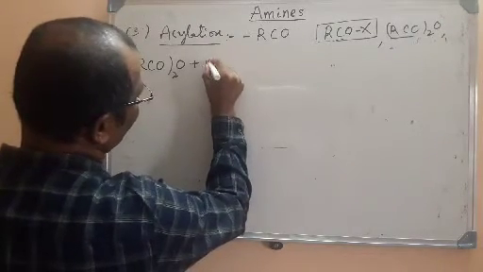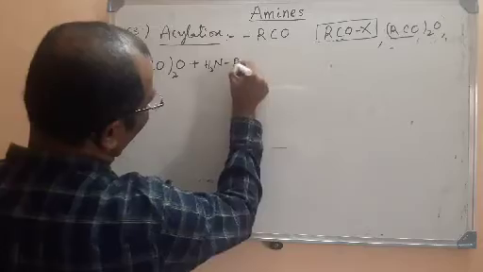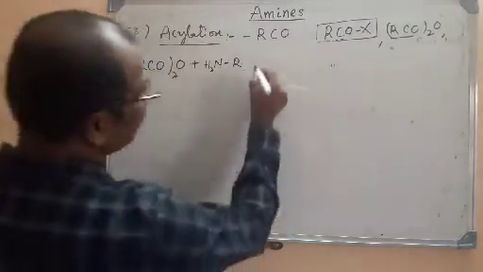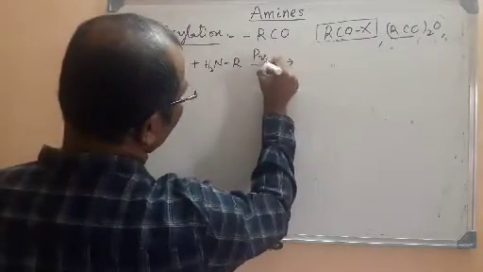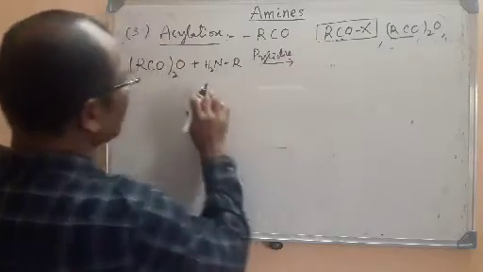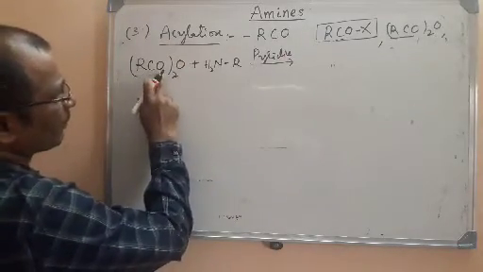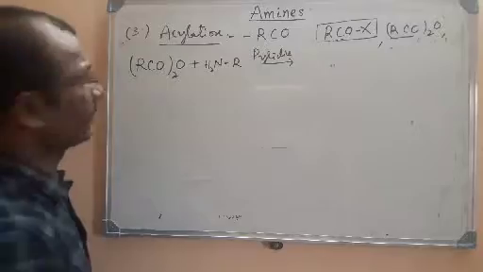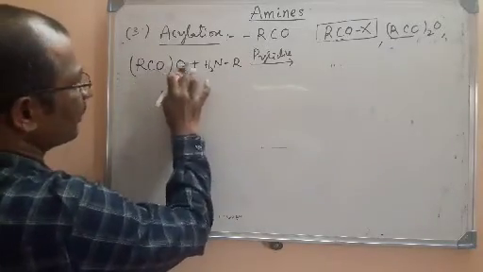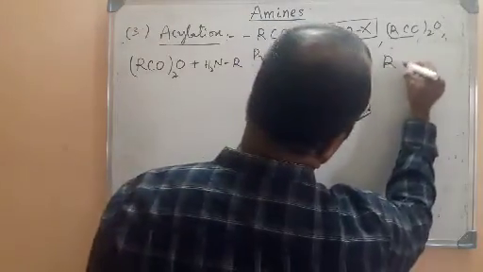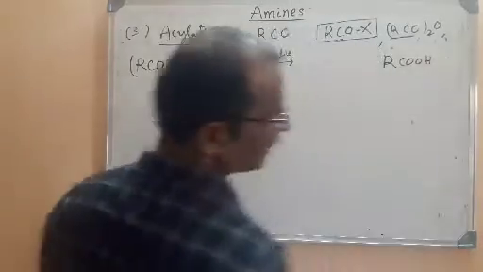The general formula of alkanamine we know is RNH2. Here also pyridine is the base that we are using. So what will happen here? Look here, RCO and O and H. What is it? RCOOH, nothing but a carboxylic acid will be formed here.